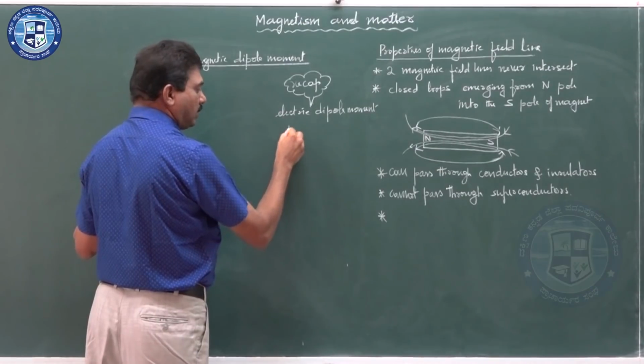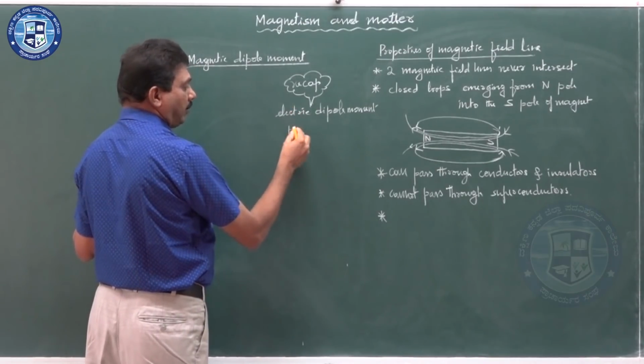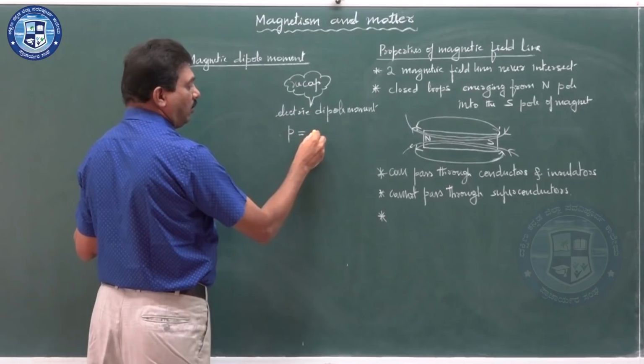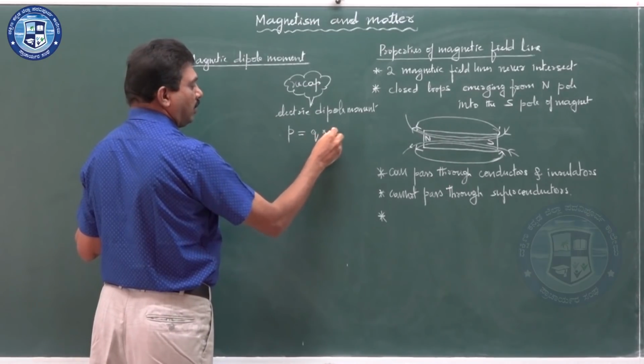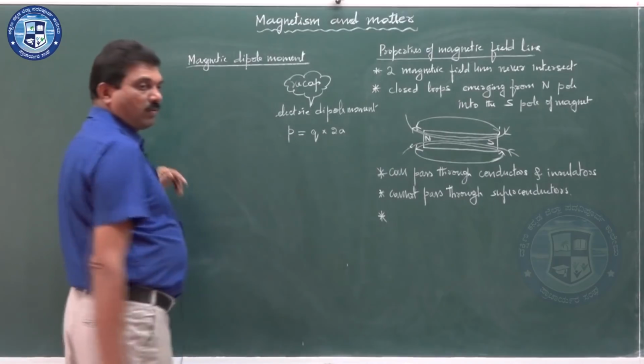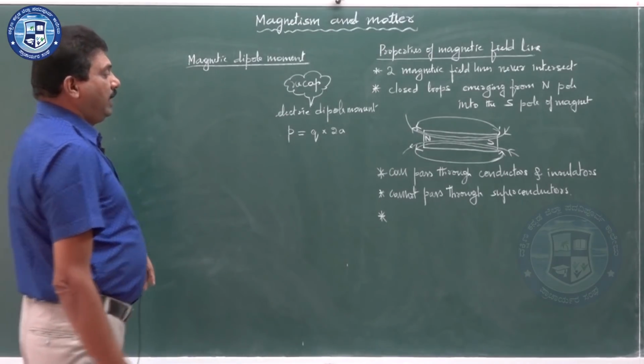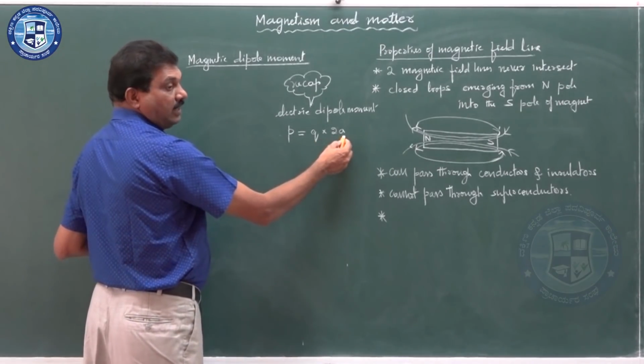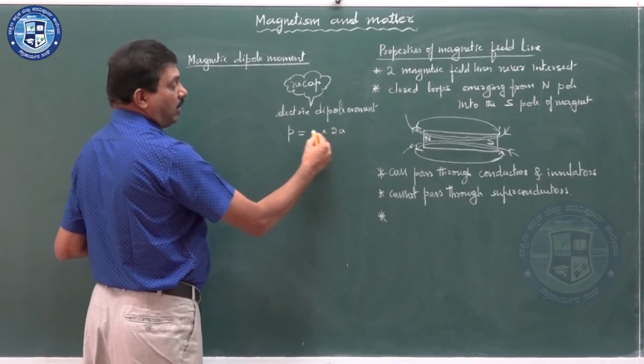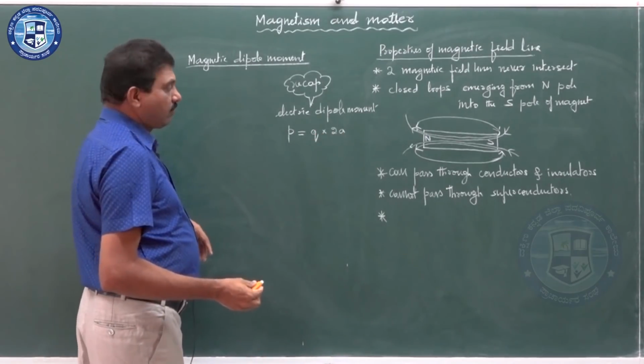It is denoted by P. P is equal to Q into 2A, where 2A is the length of the electric dipole and Q is the charge.